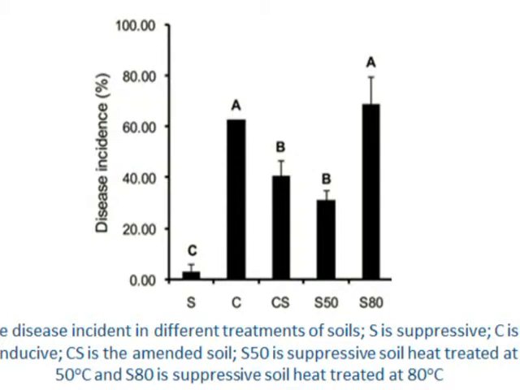So this graph shows that in the amended soil, some of the suppressive properties are transferred, and in the heat-treated soils, suppressiveness is completely or partially lost, proving that suppression is biological. They then also prepared a suppressive soil inoculated with R. solani to identify any taxa that responded to the presence of the pathogen.